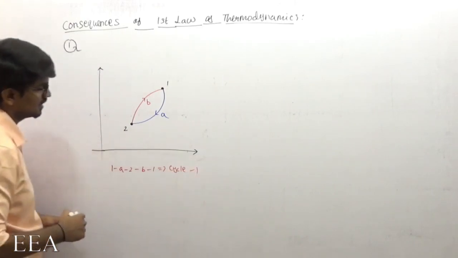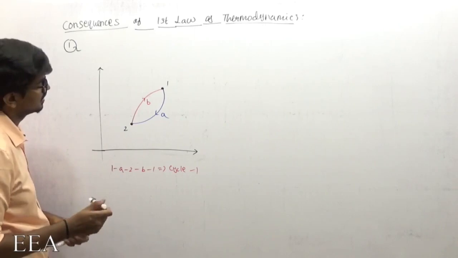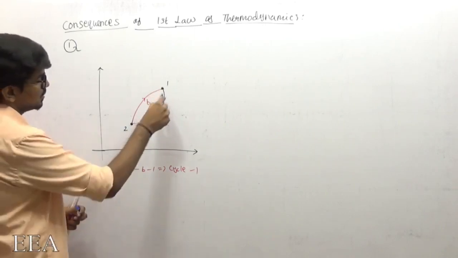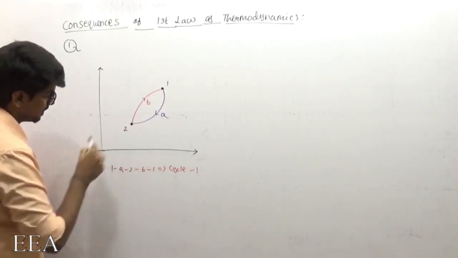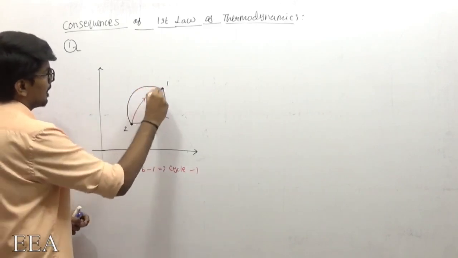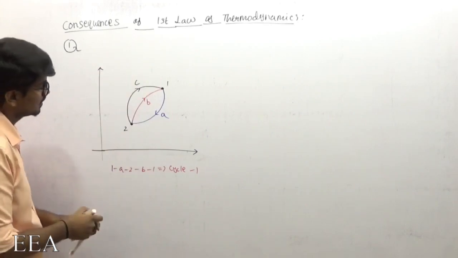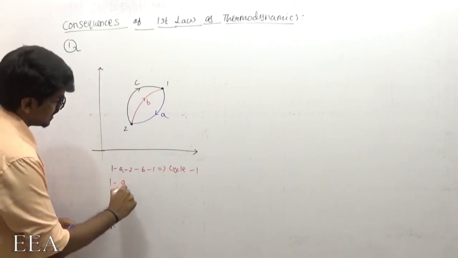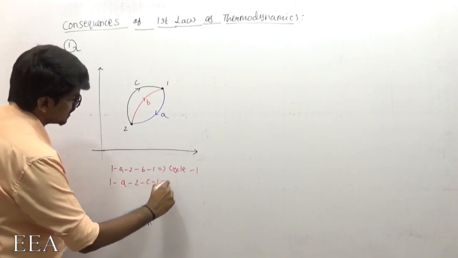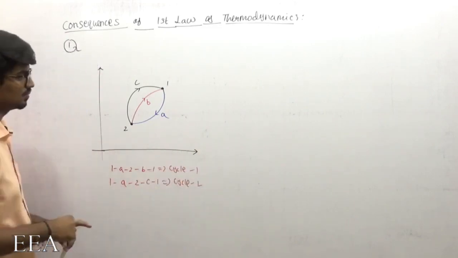That is the first cycle which I considered. What is the next cycle? Listen. Again from state 1 to state 2 along path A, then from state 2 to state 1 along path C. So 1 A 2 C 1. This is cycle 2. I am considering another cycle, cycle 2.